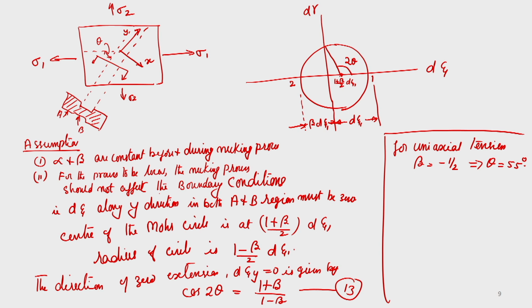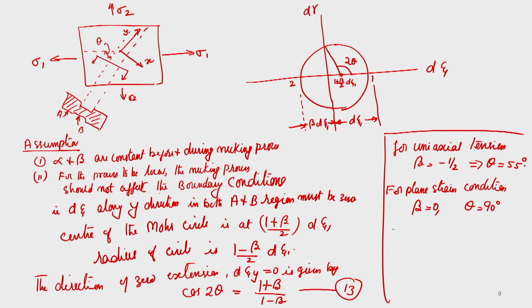For a plane strain condition, beta is equal to 0, so theta is equal to 90 degrees.